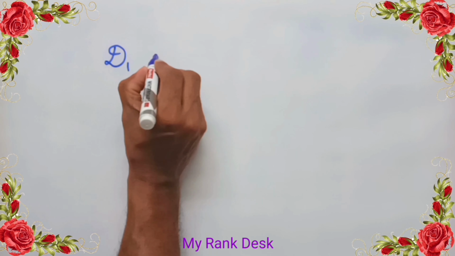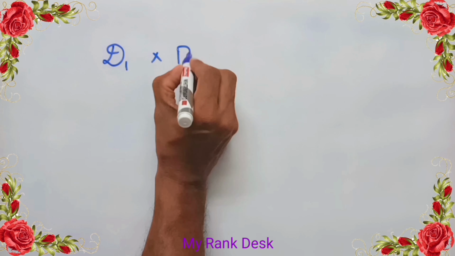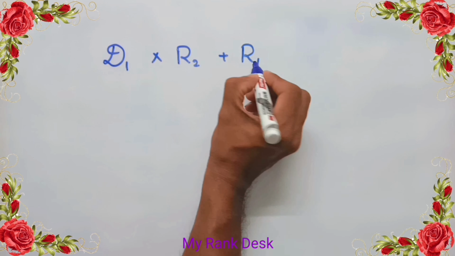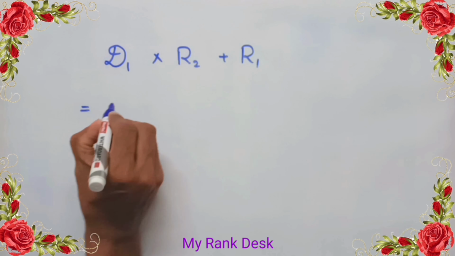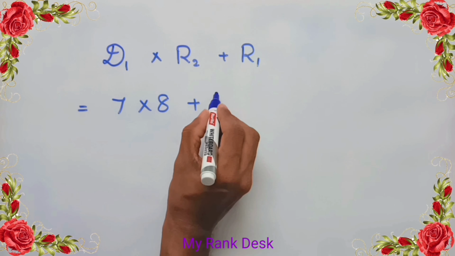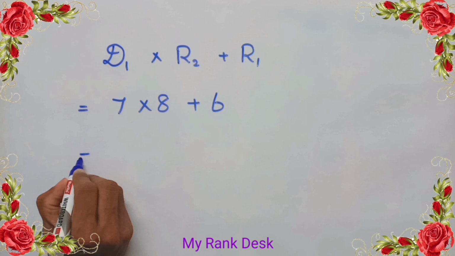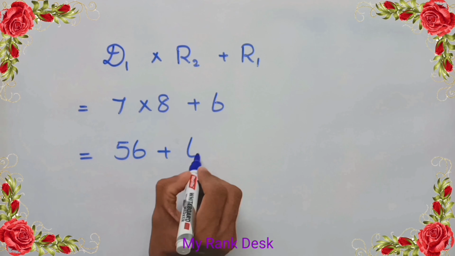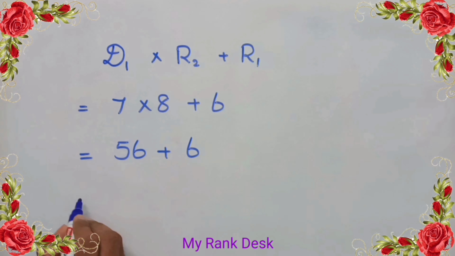We know that the third remainder equal to first divisor into second remainder plus first remainder. That is 7 into 8 plus 6. That equals 56 plus 6. That equals 62. Answer 62.